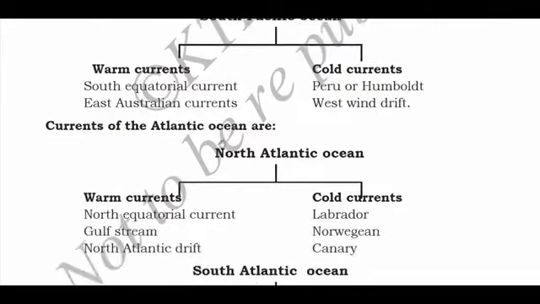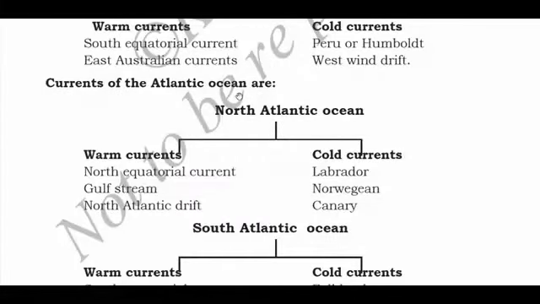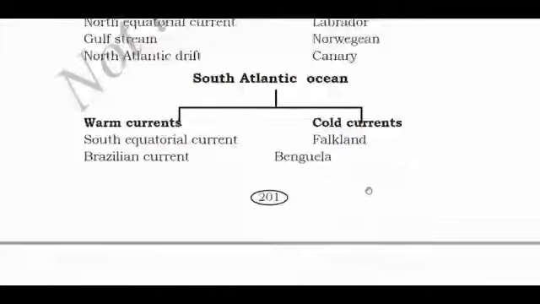Currents of the Atlantic Ocean are, this we have read for the Pacific Ocean. Now the Atlantic Ocean. First we'll discuss North Atlantic and then South Atlantic. North Atlantic Ocean, warm current and cold current. Warm current names are North Equatorial Current, Gulf Stream, North Atlantic Drift, and the cold currents are Labrador, Norwegian, Canary. South Atlantic currents, again warm and cold. Warm currents: South Equatorial Current, Brazilian Current, and the cold currents are Falkland, Venezuela. Okay, Falkland and Venezuela.